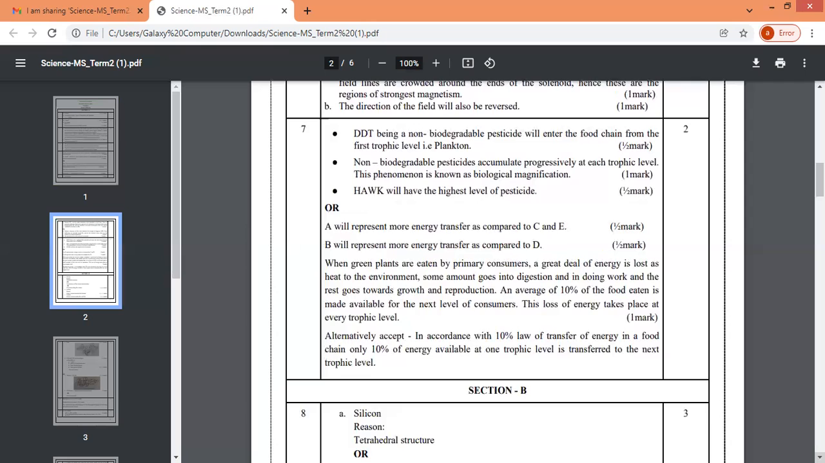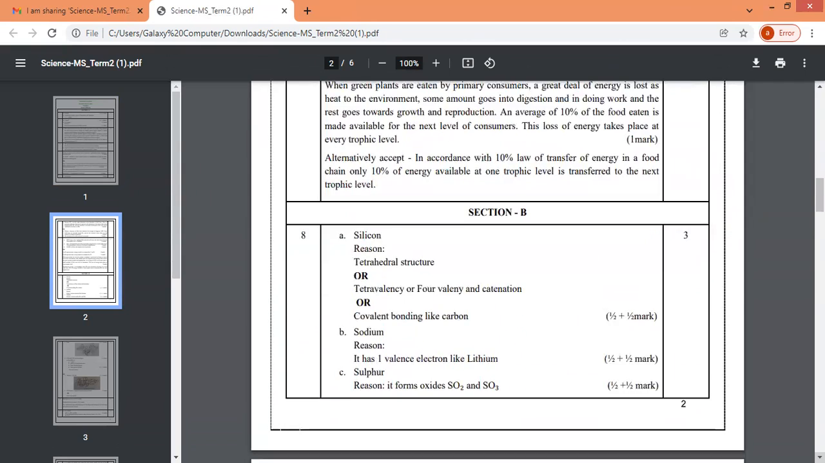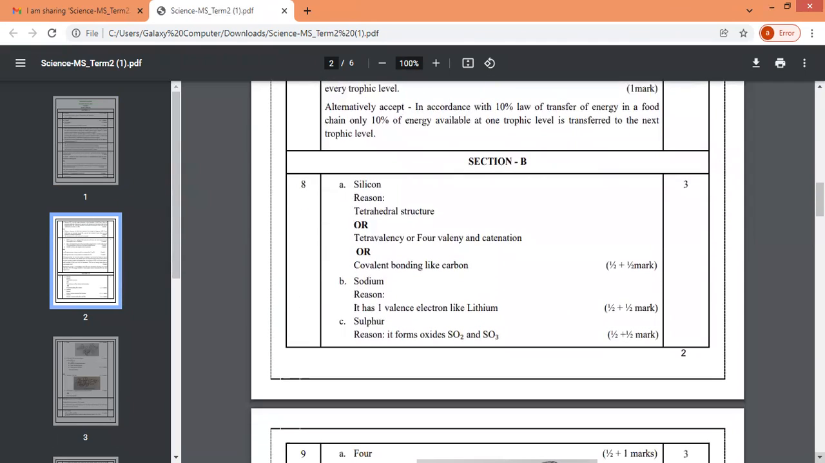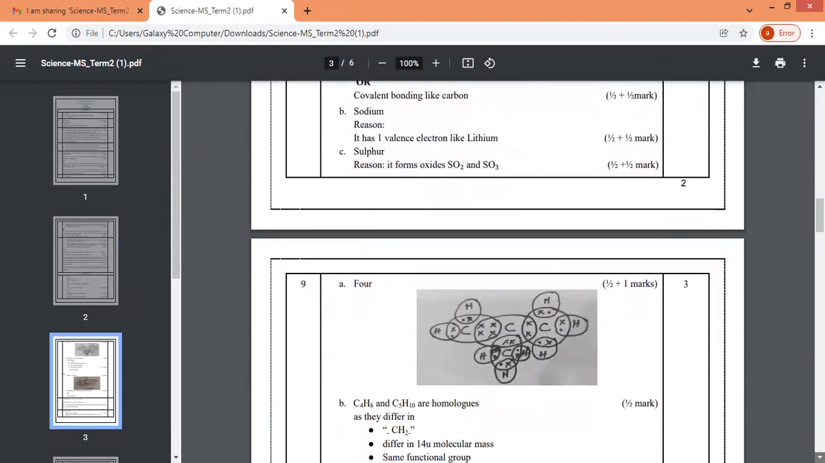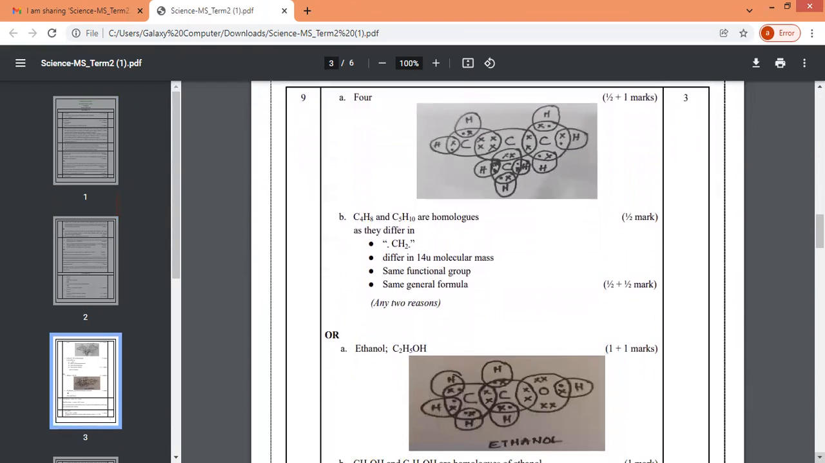Let's go to section B. 3 marks questions. See the way the marks are divided. Be very, very careful in answering the questions. Each of the parts, what the examiner asks you, what is asked in the question paper, it should be answered in that particular way. Again, we come to the 9th question from chemistry.